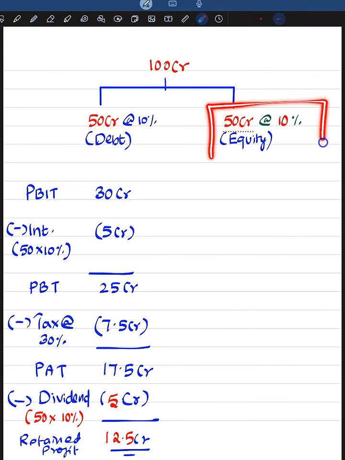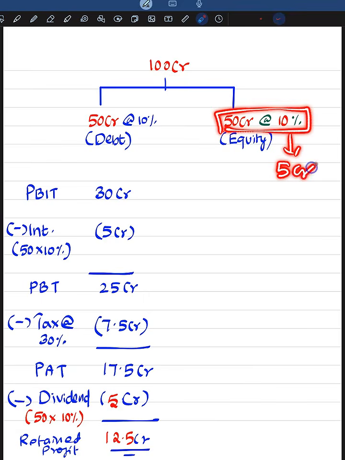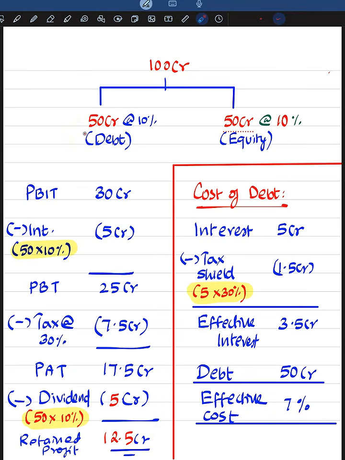In this business, owners have invested 50 crore with an expectation of getting 10% return. So they will be expecting 50 crore into 10%, 5 crore as dividend. This business has already made a profit after tax of 17.5 crore. So they can pay this 50 into 10%, 5 crore as dividend, and what is retained in the business is 12.5 crore. Now let us see what is the impact of interest on this 50 crore. Interest paid is 5 crore, right?